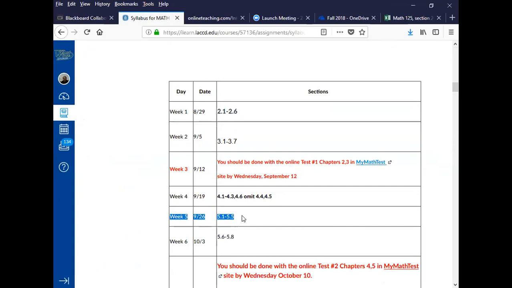Those of you who are not done with the practice test or my math test, please do that. I emailed everyone who is not done with test number 1. So you should really be done with that test number 1. You don't want to pile things up here. We should all be done with chapter 2 and 3. We should be done with the practice test for chapter 2 and 3, and also my math test.